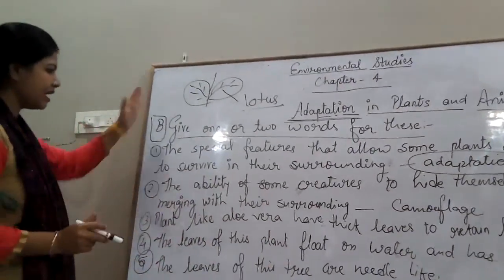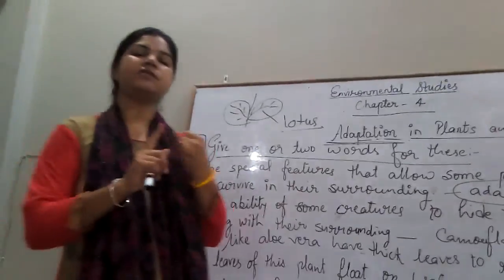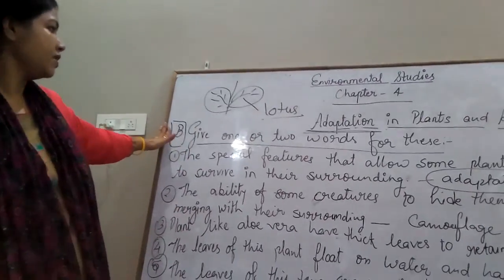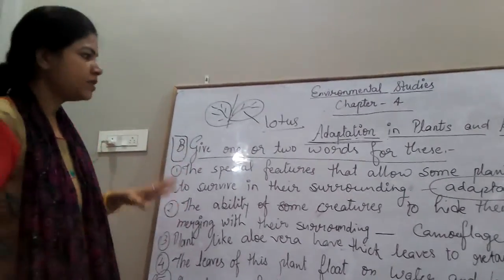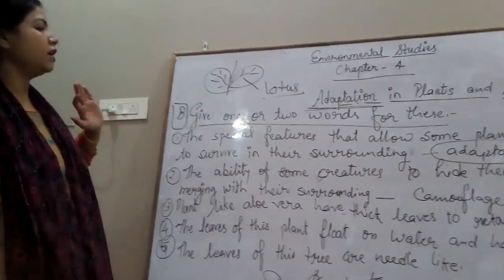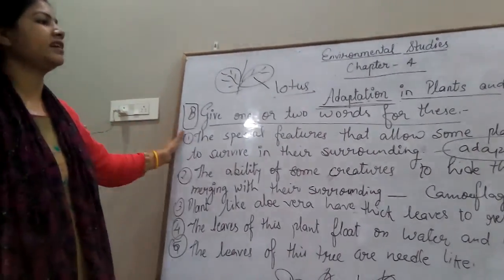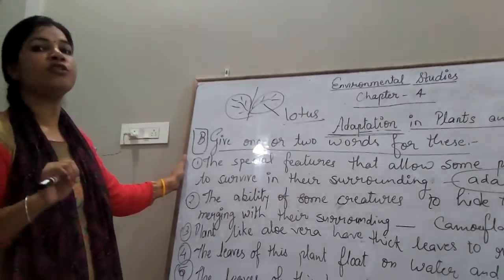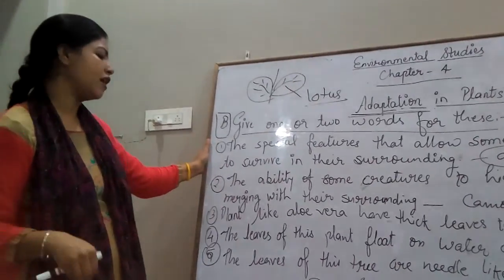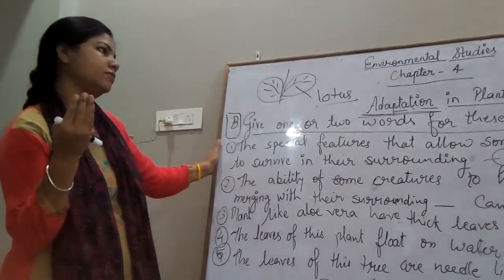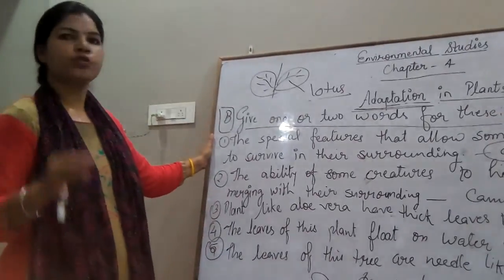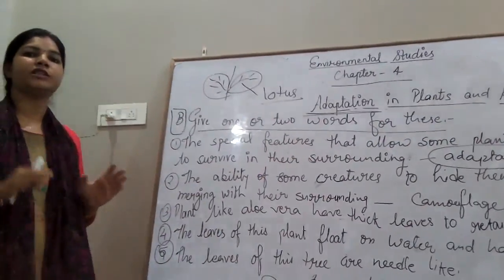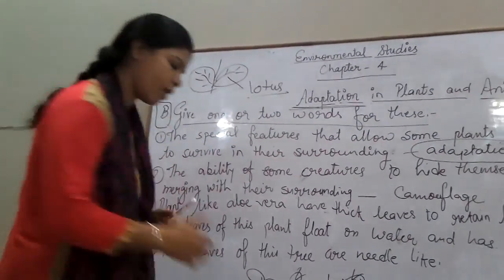So here we have done our two questions. First one was give the answers of these questions. Second one is give one or two words for these. Suppose I am asking the special features that allow some plants or animals to survive in their surroundings, and I am giving you four options: adaptation, camouflage, waxy layer, or migration. So what will you choose? You will choose adaptation. So that is a kind of multiple choice questions we are going to discuss now.